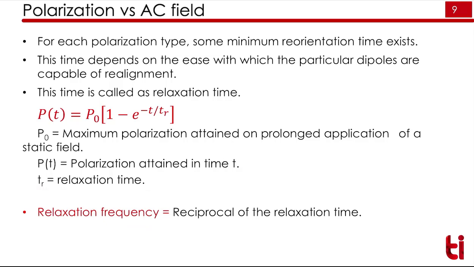So we can say that suppose we have a dipole, if we vary the frequency of the applied signal, say from 1 Hz to 10 to the power 6 Hz, your dipole has to change its polarity with the increase in the frequency. But at a certain point it cannot change the polarity because the frequency is too much and it cannot follow the electric field. So at one point this dipole will stop responding to the applied electric field, that we call the relaxation time.